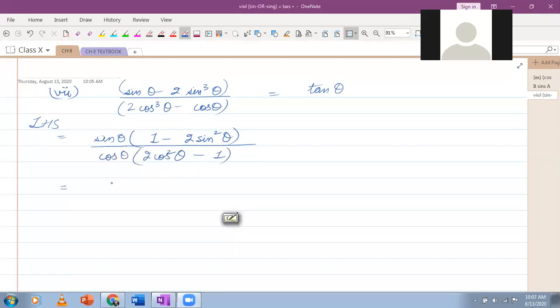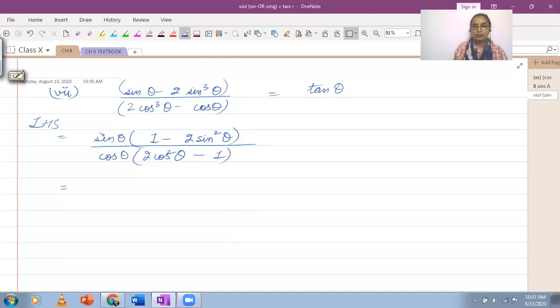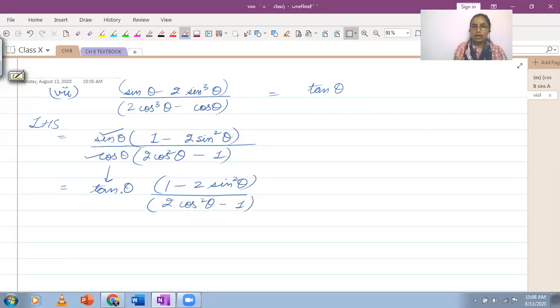Right now, if you just look at what we have after taking sine theta and cos theta common from the numerator and denominator, the terms which are common, the numerator sine and the denominator cos, these two together make tan theta. But what do I do with the brackets which are left? Like if I look at what I want to make it equal to, the right hand side, if we compare this expression with the right hand side, I have tan theta already, but this extra part along with it, I need to deal with this.